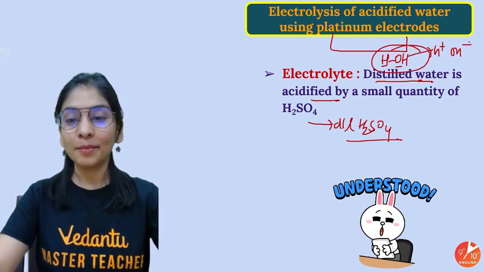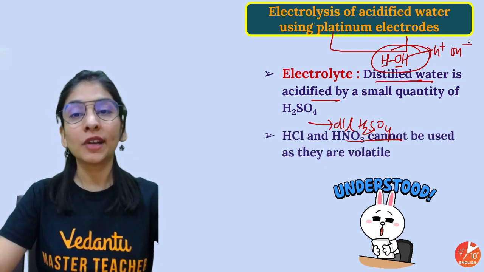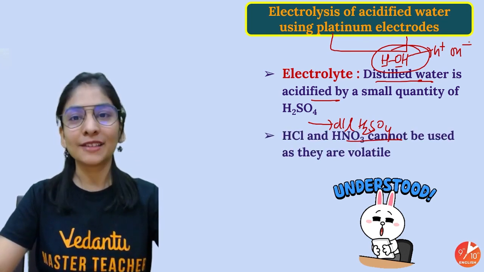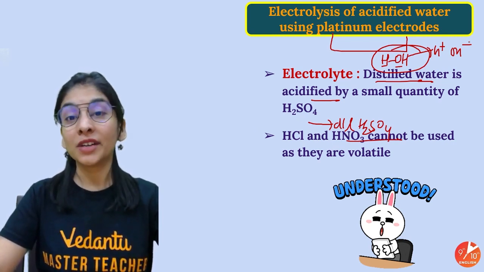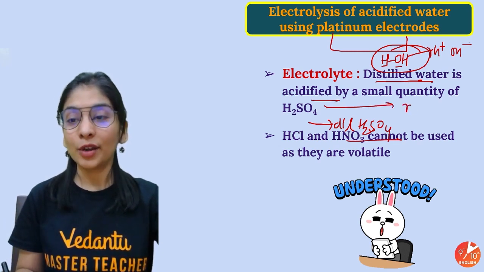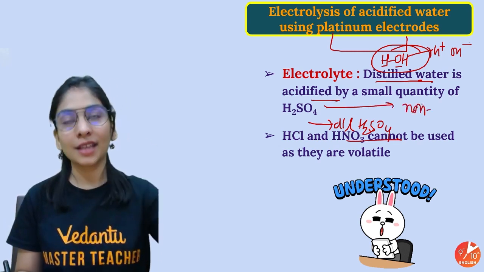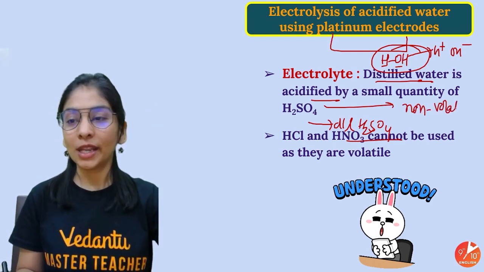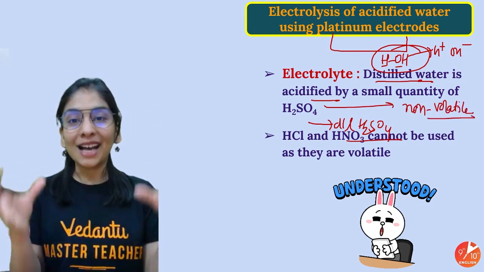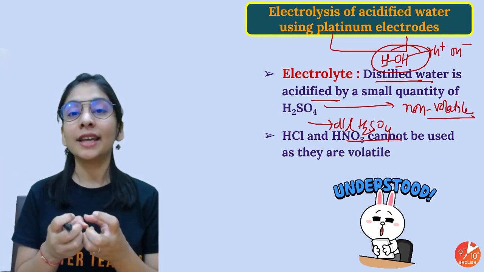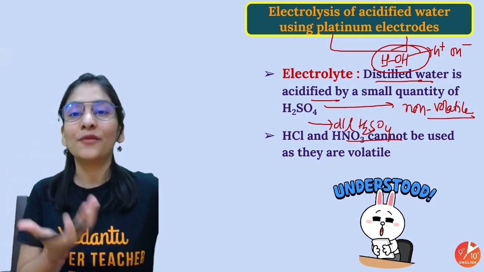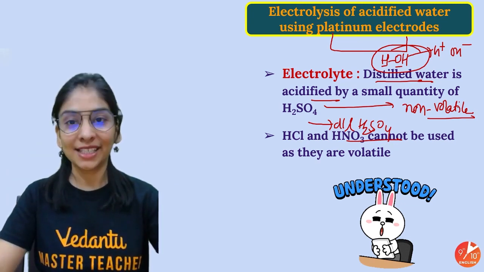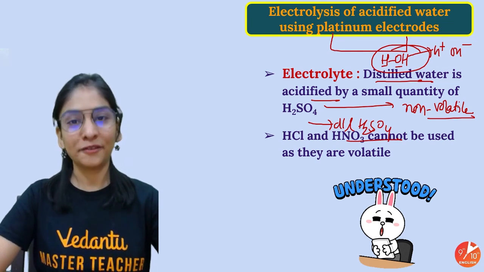Then my students were asking, ma'am, should we prefer only sulfuric acid? Probably, because hydrochloric acid and nitric acid are more volatile acids. We always prefer a non-volatile acid, because a volatile acid will convert to vapors and can escape. When we pass electricity in the solution, by taking the energy, a volatile acid can convert to vapor form, and that we don't want. So that's how we choose sulfuric acid.